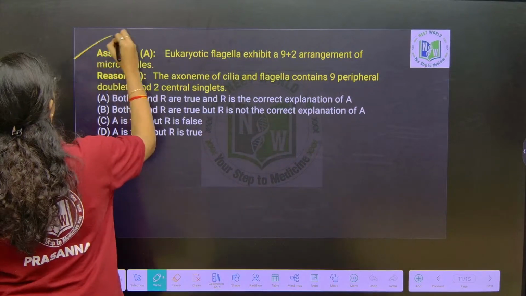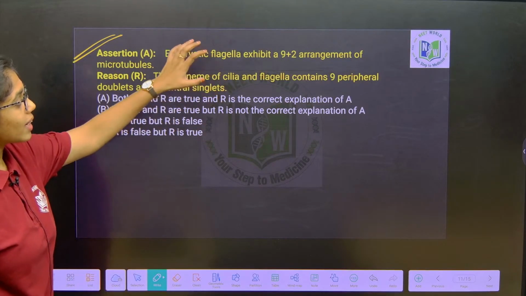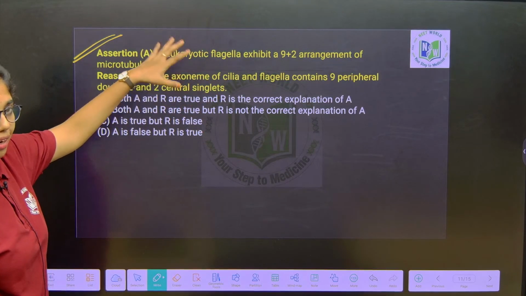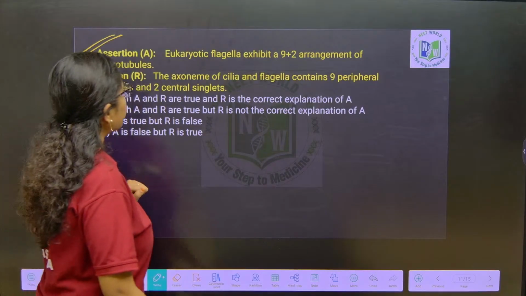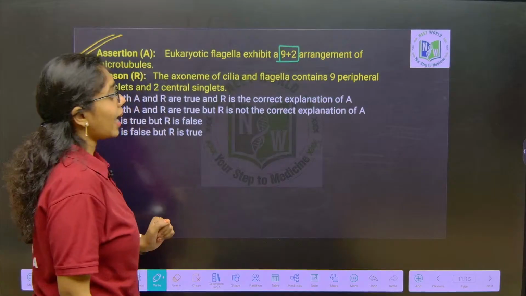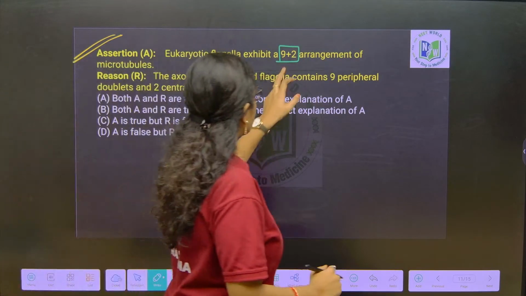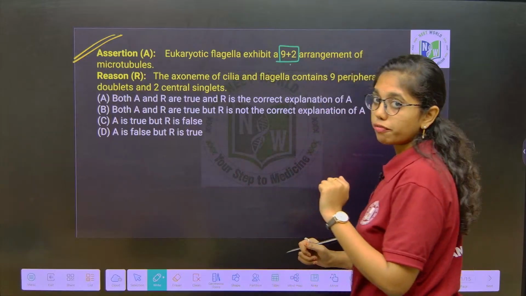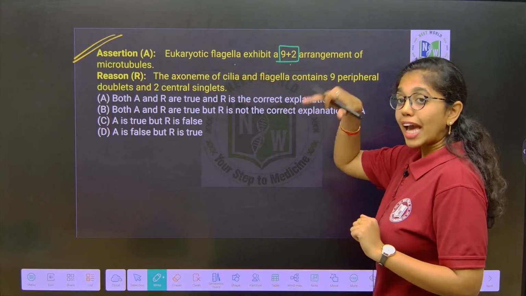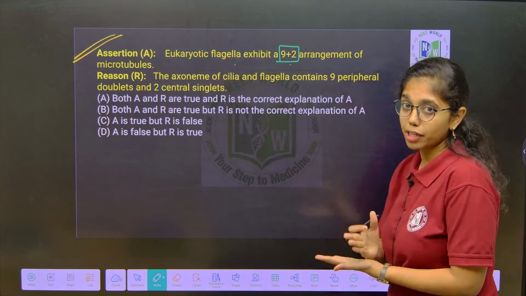Then look into this question, which is again an assertion-reason type of question. In the assertion it is clearly mentioned that eukaryotic flagella exhibit a 9+2 arrangement. Eukaryotic flagella will be exhibiting what? A 9+2 arrangement of microtubules. Yes, right? Correct. Prokaryotic flagella will show a 9+0 arrangement, and eukaryotic flagella a 9+2 arrangement.